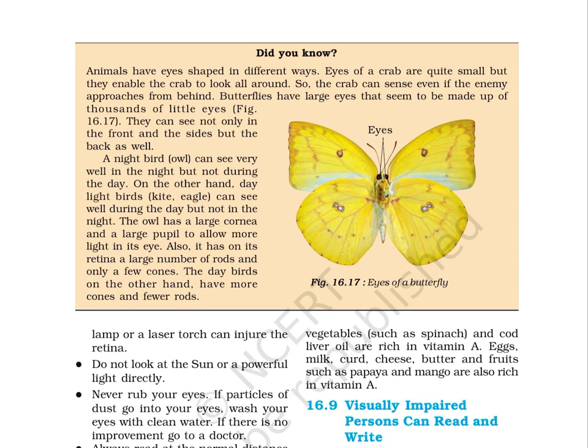A night bird, owl, can see very well in the night, but not during the day. On the other hand, daylight birds like kite, eagle, can see well during the day, but not in the night. The owl has a large cornea and a large pupil to allow more light in its eye. Also, it has on its retina a large number of rods and only a few cones. The day birds, on the other hand, have more cones and fewer rods. In the image shown in figure 16.17, we can see eyes of a butterfly.